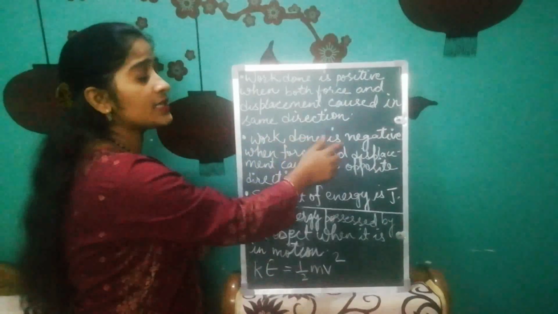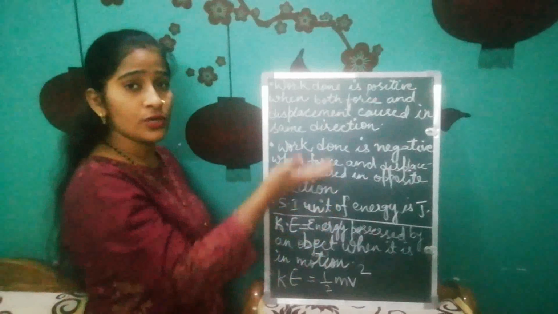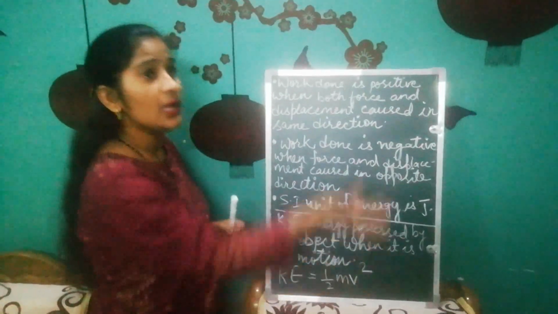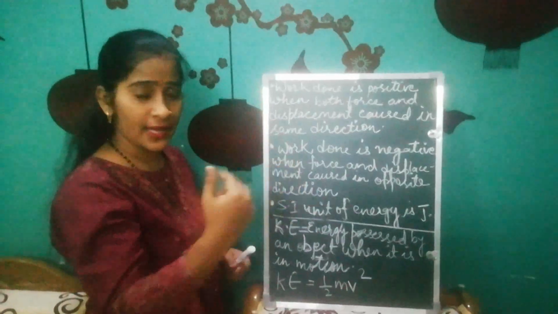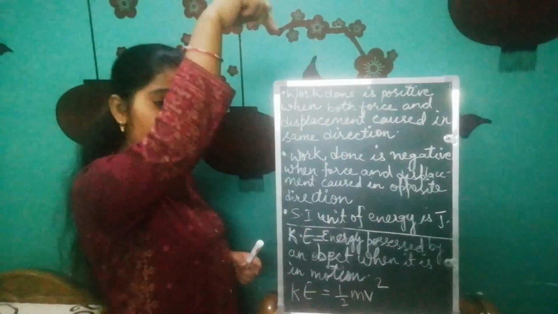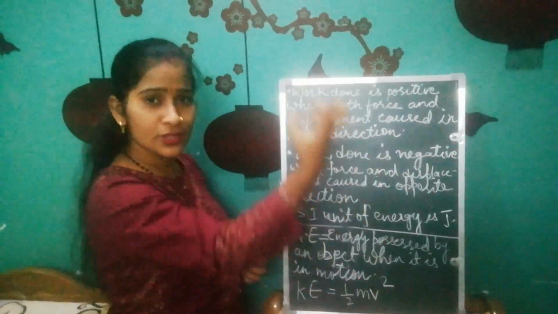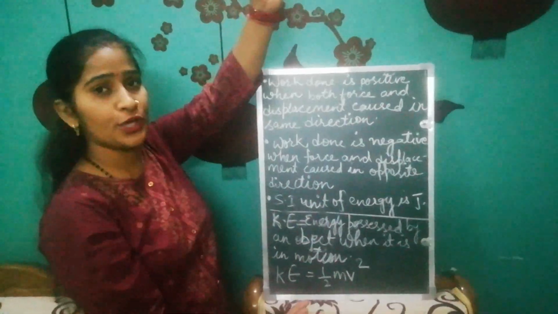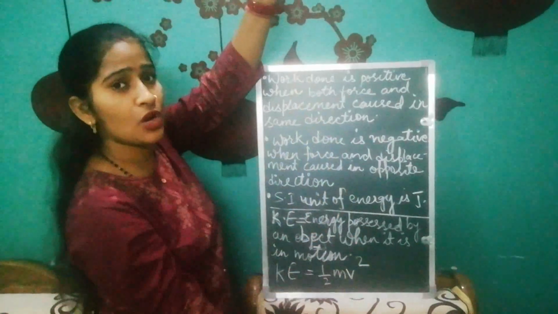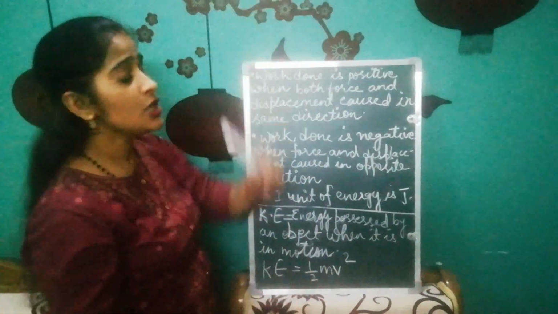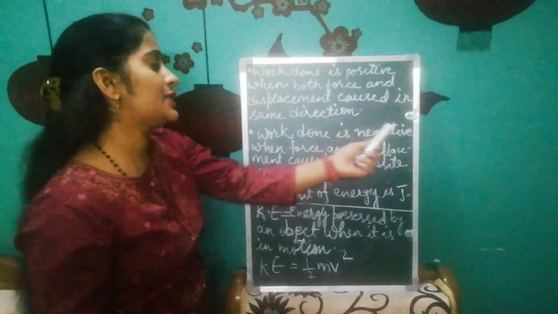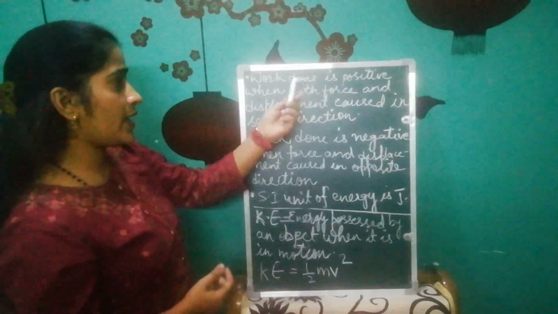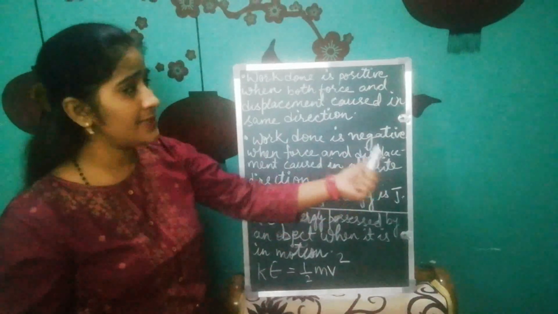Work done is said to be negative when force and displacement are in opposite directions. For example, a ball moving up in the sky: displacement is upward, whereas the gravitational force is pulling downwards. Force is downward and the ball is moving upward. Both are in opposite directions. So we'll say that in that case work done is negative, class. You can find more examples of where work done is positive and where work done is negative.